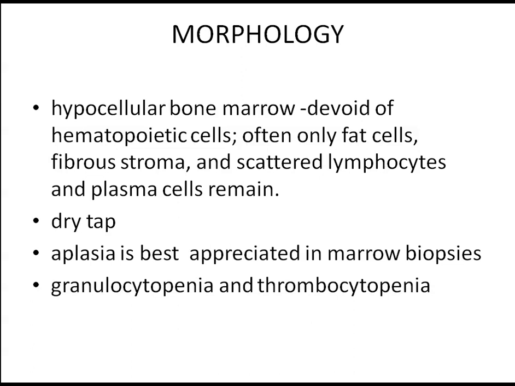When you see a bone marrow picture, all cells are affected, but the lymphocytes and plasma cells are not affected. Whenever the total cells are less, the fat cells and fibrous stroma become abundant. Next, the granulocytes are less, there is thrombocytopenia, and RBC is also less. So this is a bone marrow picture showing predominantly fat cells with the stroma and few scattered lymphocytes.